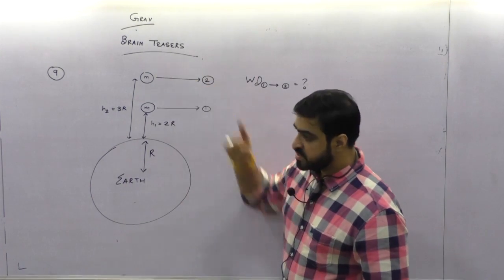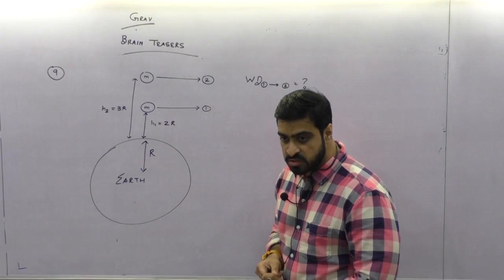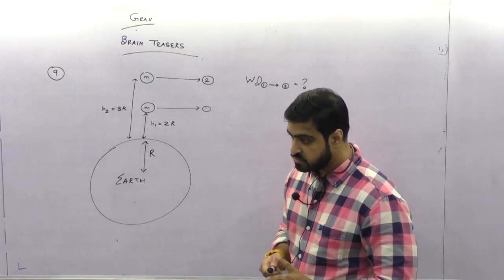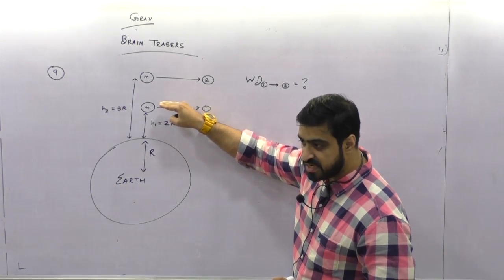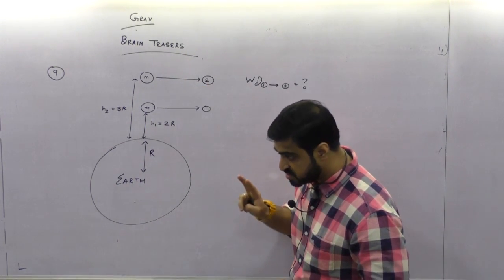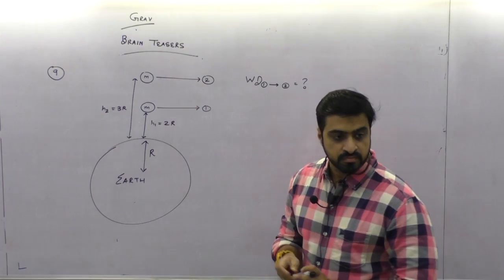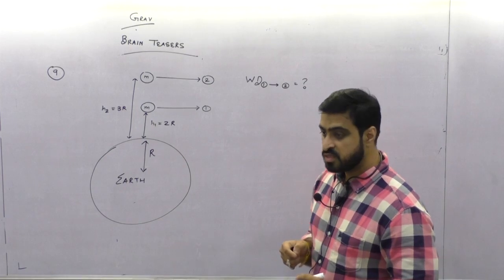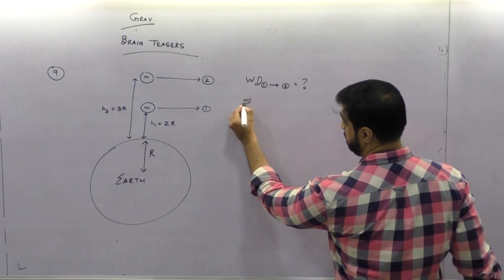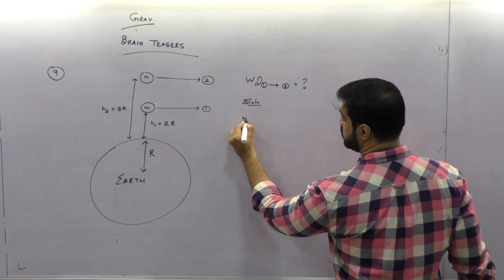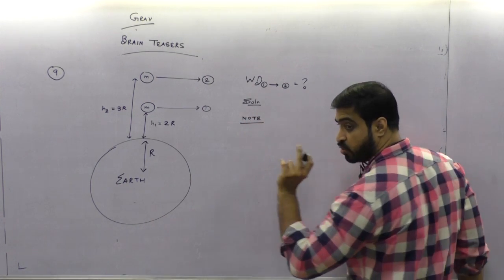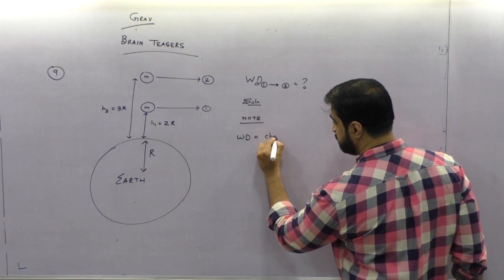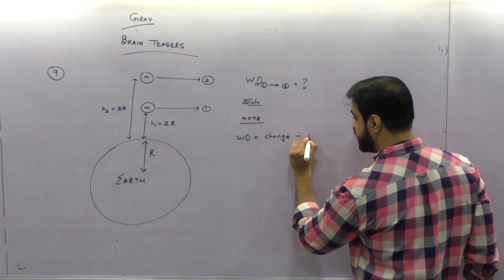The satellite has to be picked up from here and placed here. Are they telling you the satellite is moving or at rest? Nothing. So satellite is at rest only. We are assuming that the satellite is at rest. It is here, we just have to place it here. Just take it from here to here. You understanding? So how to find the work done? Solution. For this we have to remember a note. Always will help you very much. Work done is change in mechanical energy.